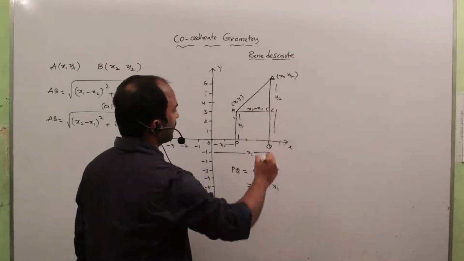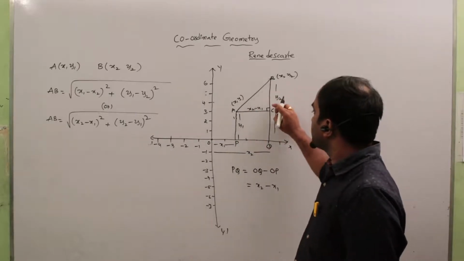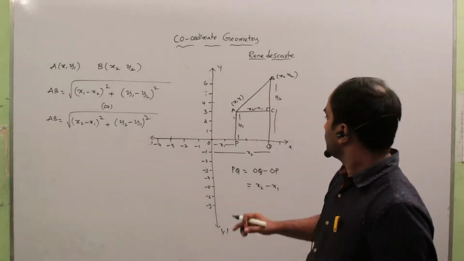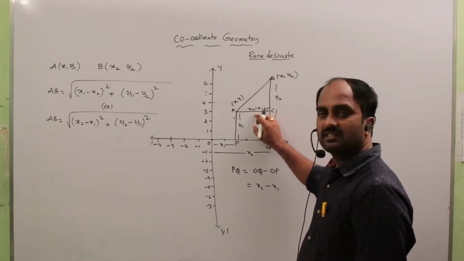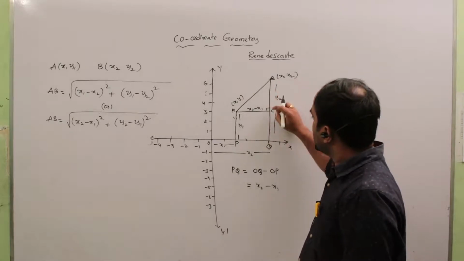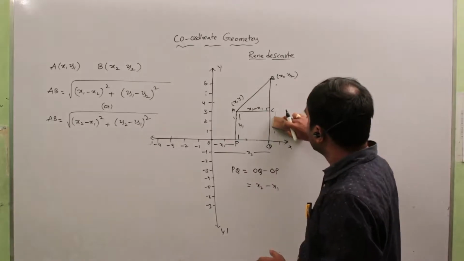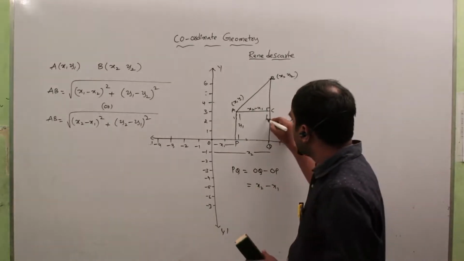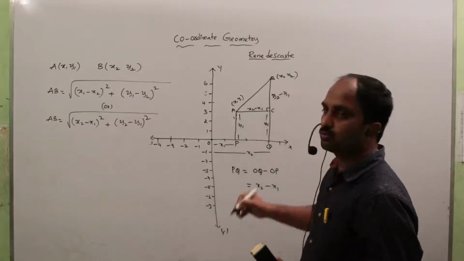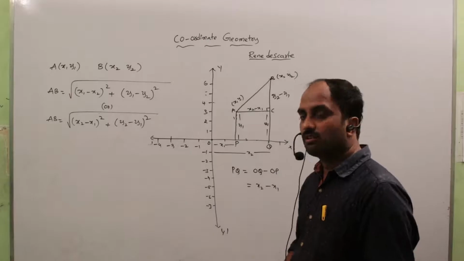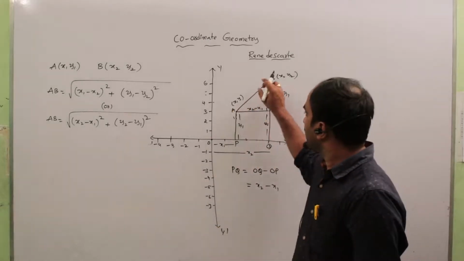So in the diagram, if you observe, ABC is a right angle triangle. In this right angle triangle, AC is equal to how much? x2 minus x1. Now BC we want. How can you get BC? This total distance is y2, and this is y1. That means automatically we get y2 minus y1. We want the length of AB, that means the distance between A and B.